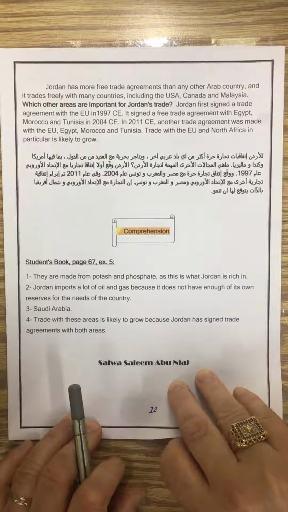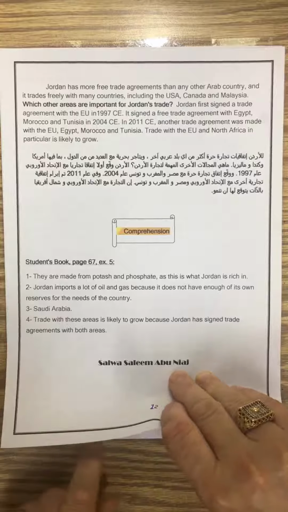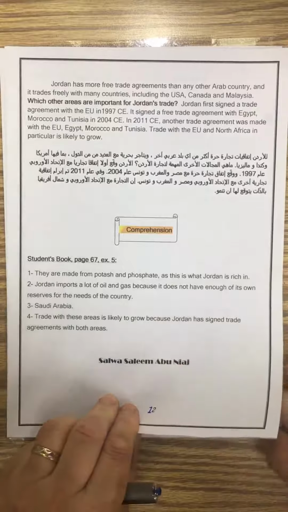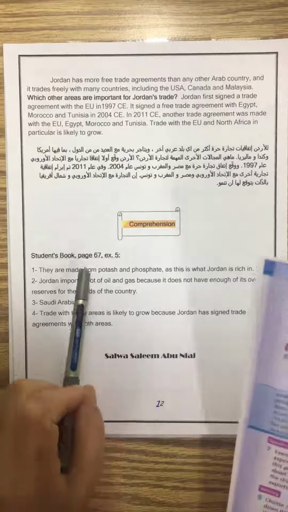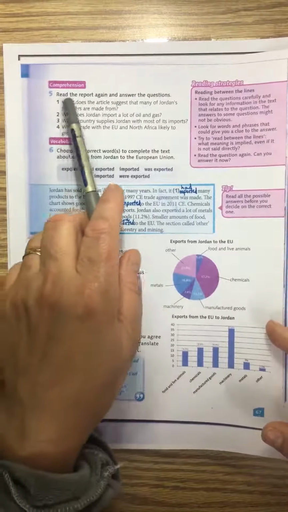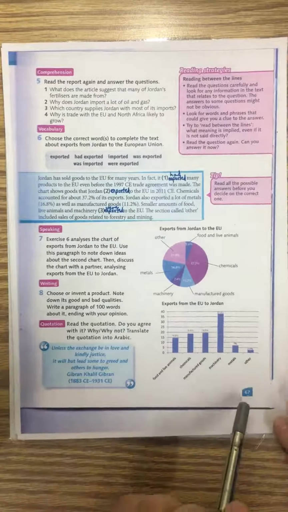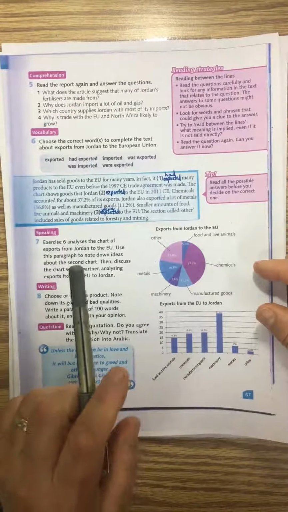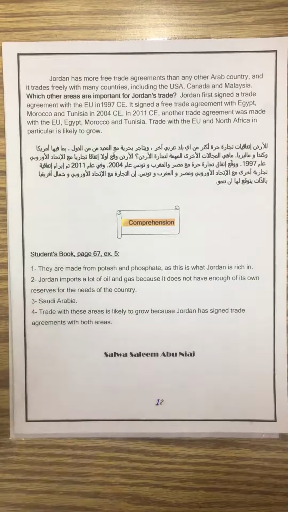to draw your attention, dear students, that in the students' book, page 67, let's see, where is 67? Let me see. Yes. These questions, these are the answers for the questions and on page 67, exercise 5. We have exercise 5 here. We have some questions, okay? Here, this is exercise 5, and this is page 67. And these questions, read them thoroughly and try to answer them. And when you answer them, please check the answers. You have the model answers here.